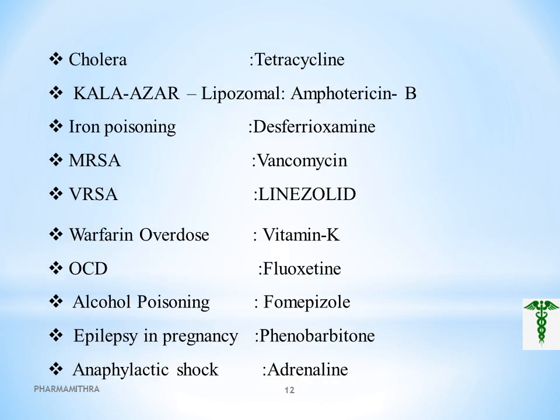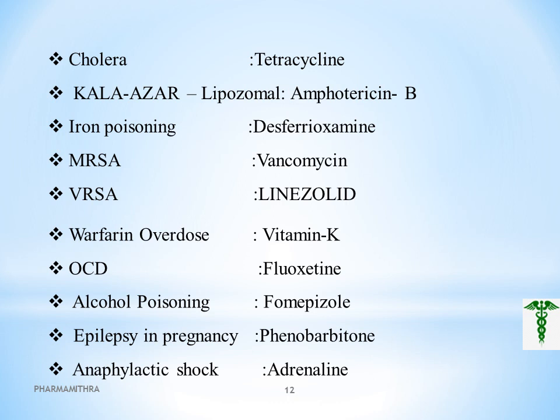For cholera, the drug of choice is tetracycline. Tetracycline is a broad-spectrum antibiotic and it is very sensitive for the treatment of cholera. For Kala-azar, that is liposomal amphotericin B is the drug of choice. Kala-azar is a disease caused by the Leishmania parasite, spread by sandfly bites, which will affect the spleen, liver and bone marrow. And amphotericin B is the drug of choice for this type, and it is the choice for immunosuppressed patients.